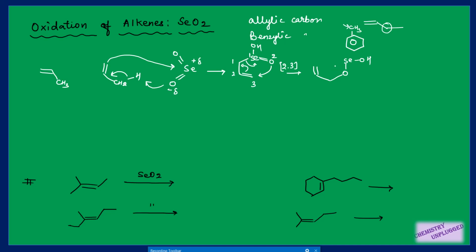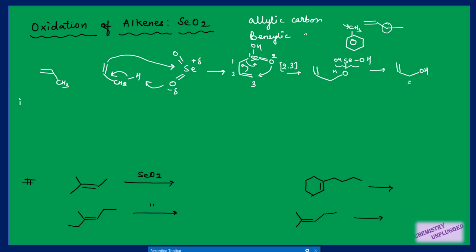Then we can do hydrolysis. So we will get OH attached at the allylic position, right? So we have seen that it attacks on allylic carbon and benzylic carbon. Then we have taken the mechanism of it. Then we will move on to some very, very important points which will help you to determine on which carbon this selenium dioxide will attack.